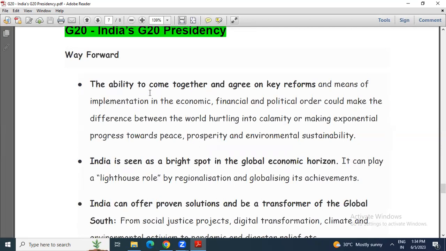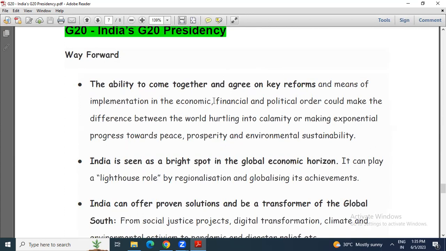Way forwards are like the ability to come together and agree on key reforms, because they all have to come together and agree on the key reforms. Then only reforms on the UN Security Council, on permanent memberships, and then World Bank, and then IMF can be possible. Reforms on such institutions are possible only through a collaborative approach, if they come forward together and agree on the same.